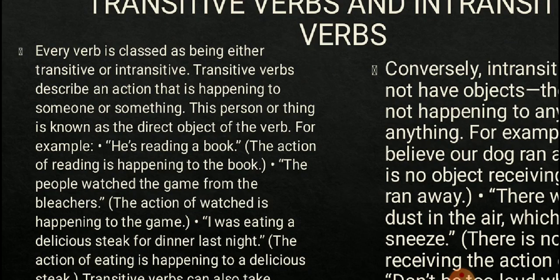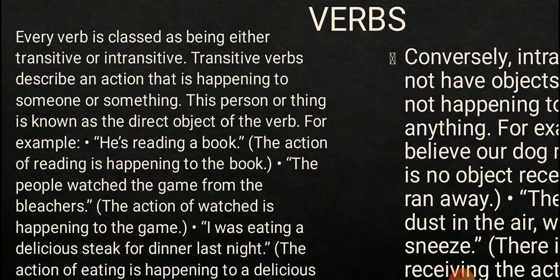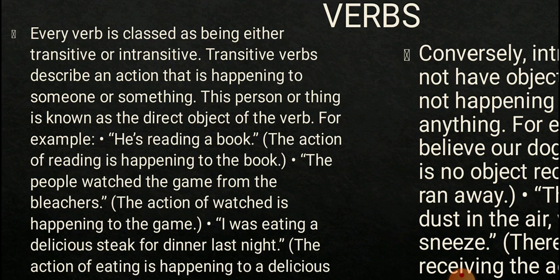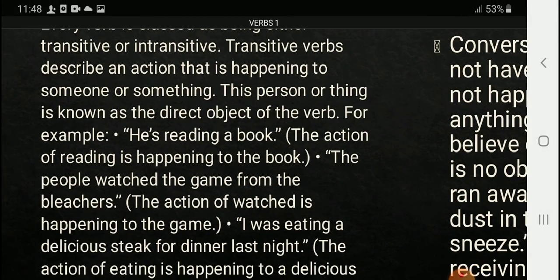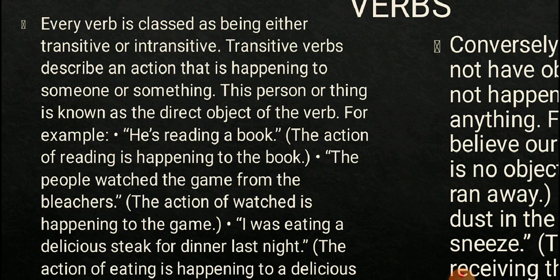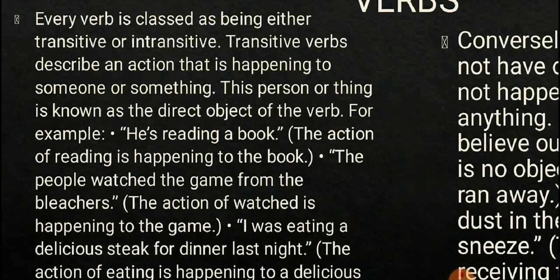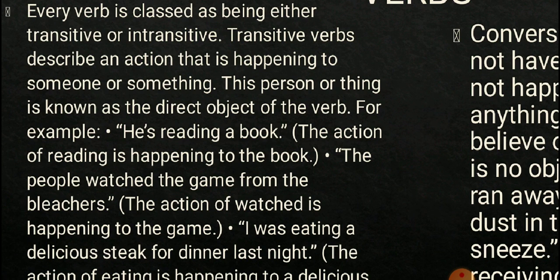The unit that comes after the verb is either direct or indirect. For example, "He is reading a book." So what is the structure? What are the structural units here? "He is reading a book." The action of reading is there in the form of a verb. Reading is happening to the book.